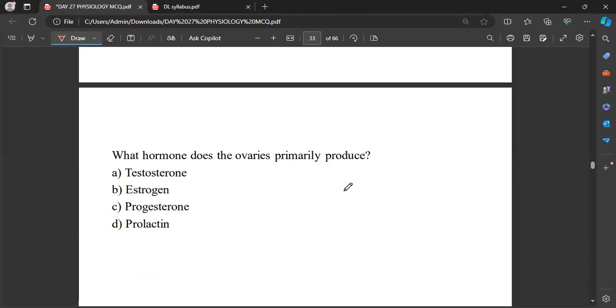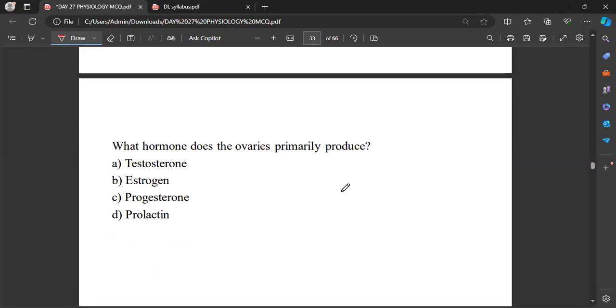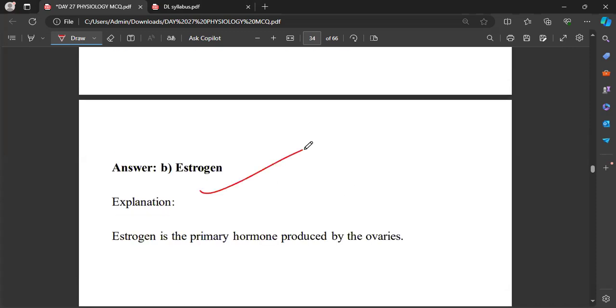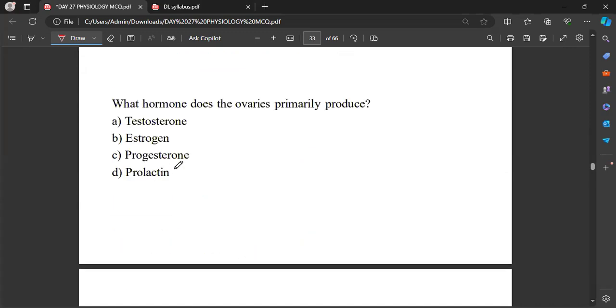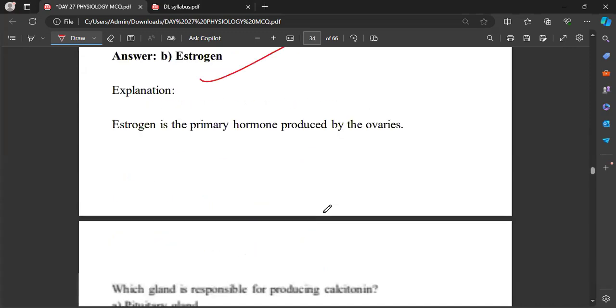Okay. Now, what hormone do the ovaries primarily produce? Primarily. Okay. That will be estrogen. Okay. You should not confuse here with progesterone, right?